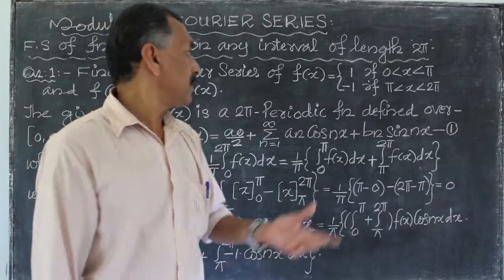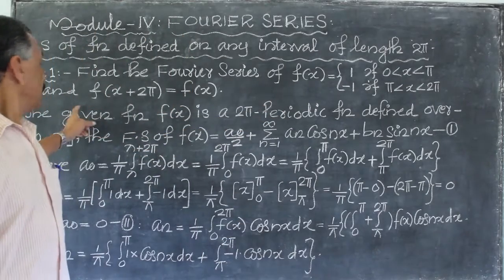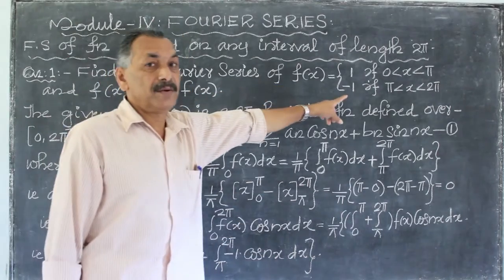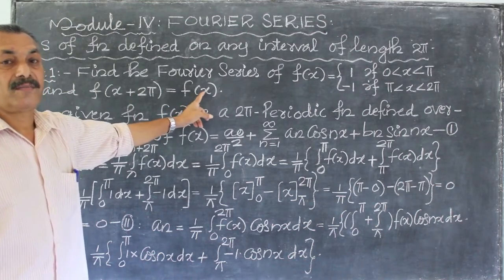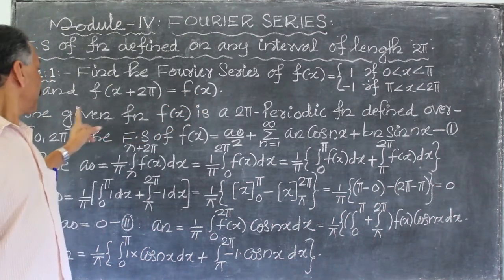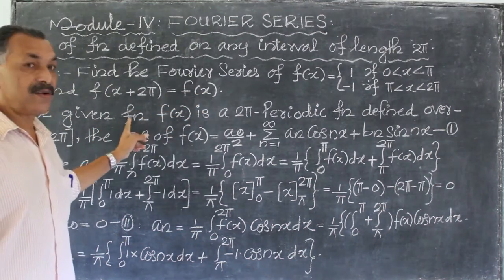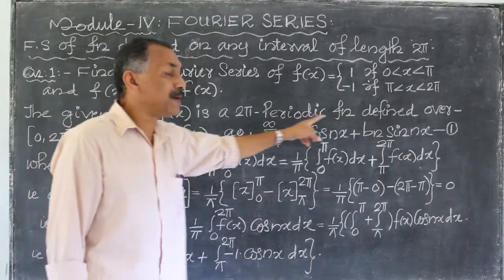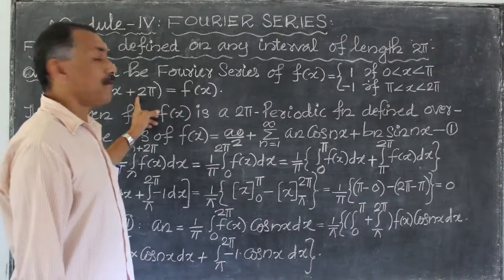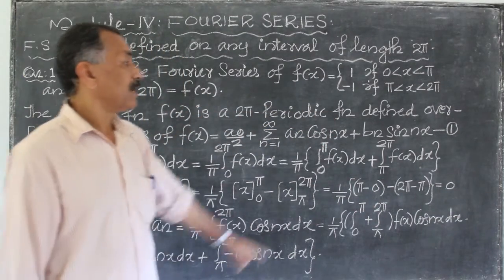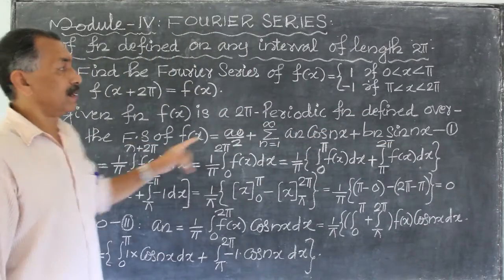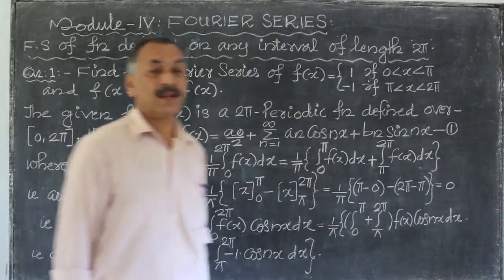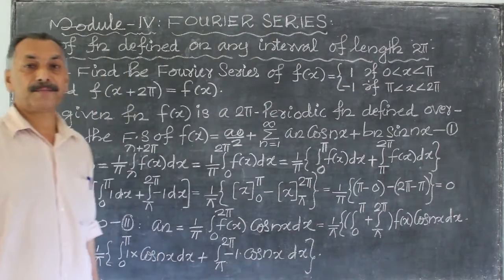That is what is given: f of x is equal to this value, and moreover f of x plus 2 pi is equal to f of x. That is, the given function f of x is a 2 pi periodic function, defined over the interval 0 to 2 pi, lambda to lambda plus 2 pi.